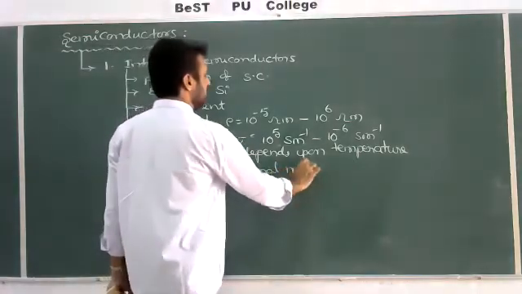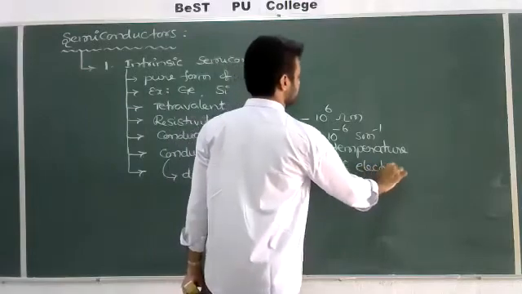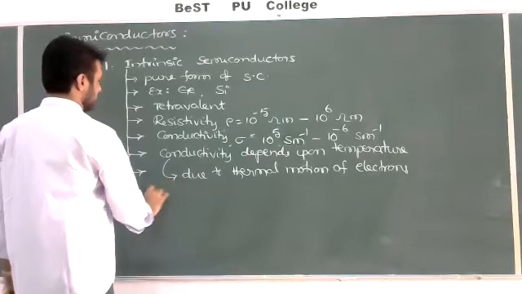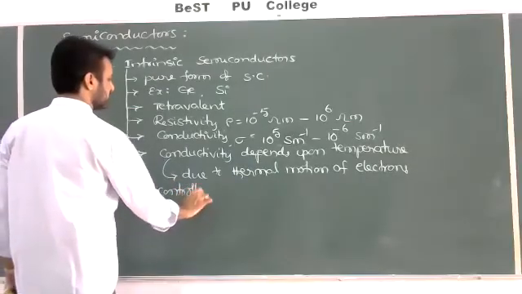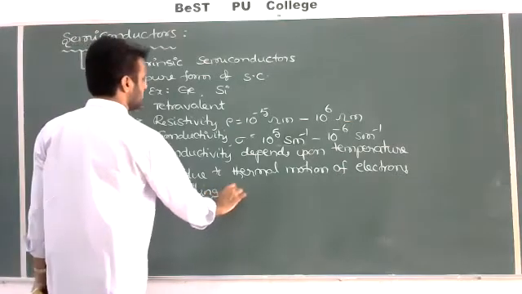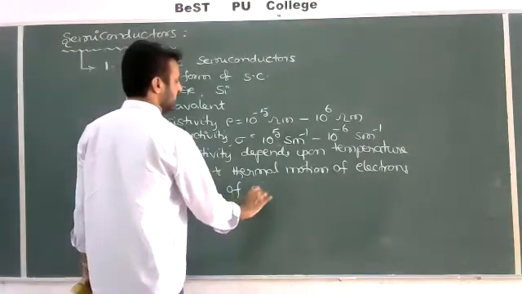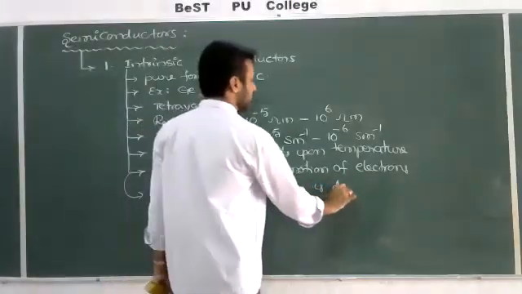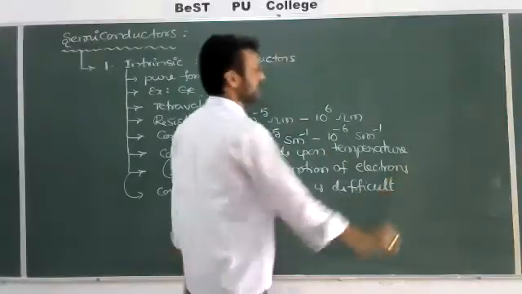These are some of the disadvantages of pure semiconductors: controlling of electrons is difficult in the case of a pure semiconductor.